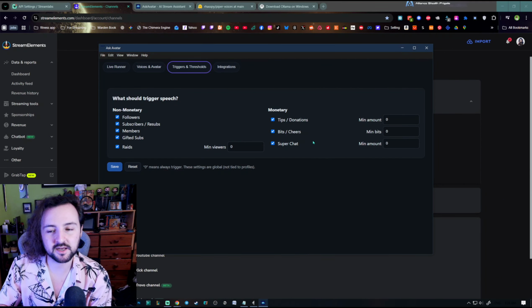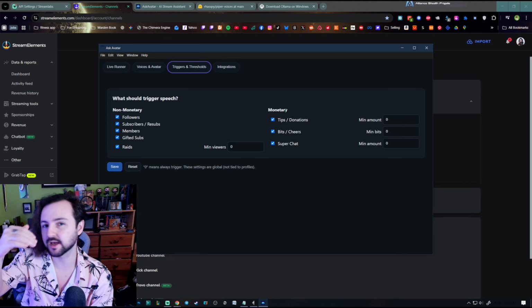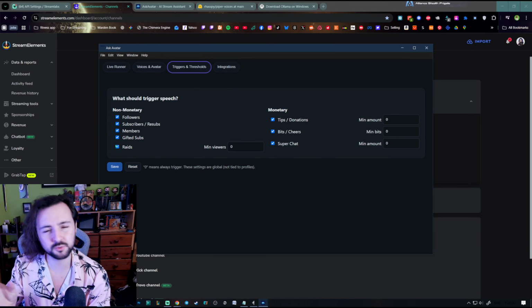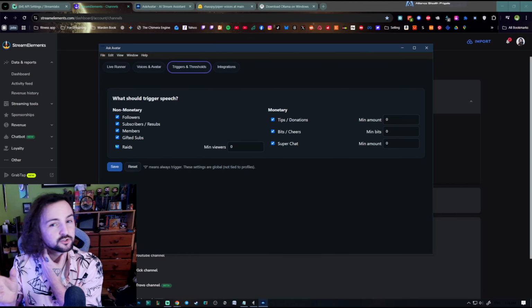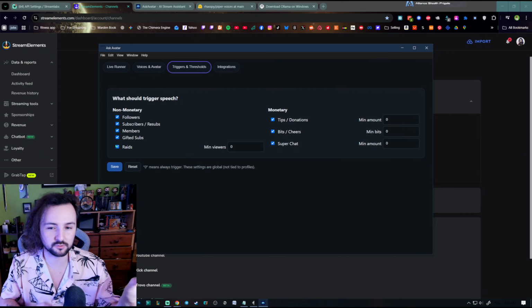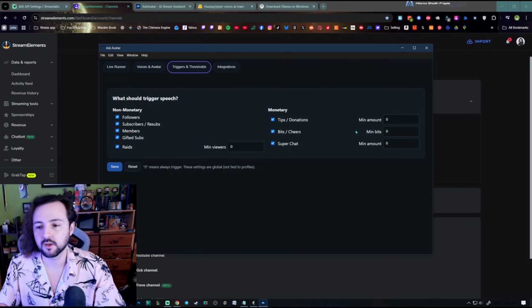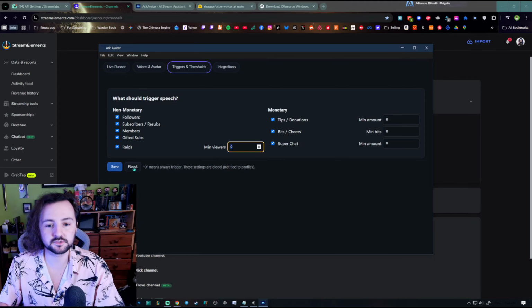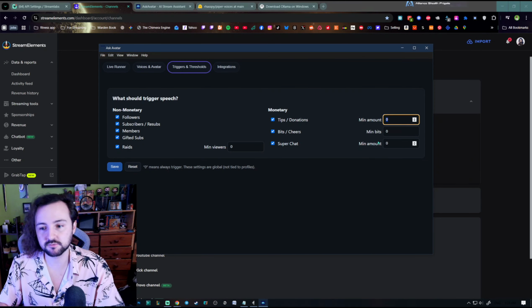So this is how you set when you want the avatar to trigger. I imagine most people will probably turn followers off. You've got subscribers, members, gifts. It does work with YouTube and Twitch. So Super Chat, I think it's called. Those donations do come up with the currency as well. We've got raid as well, so when you get raided, you can have it set to a threshold if you want, or just any raid, it'll just trigger. Same for tips and donations.